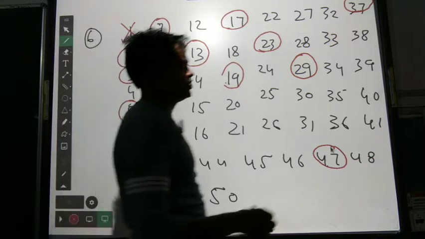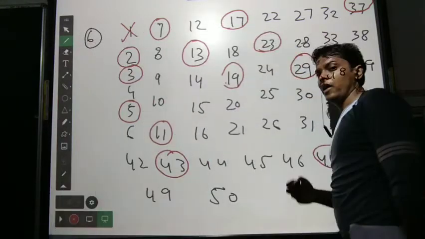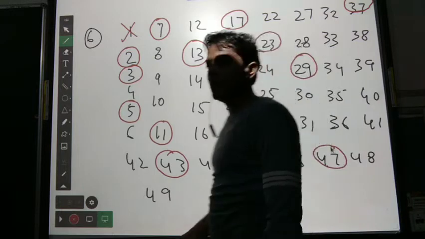So these circled numbers have only two factors, 1 and itself.